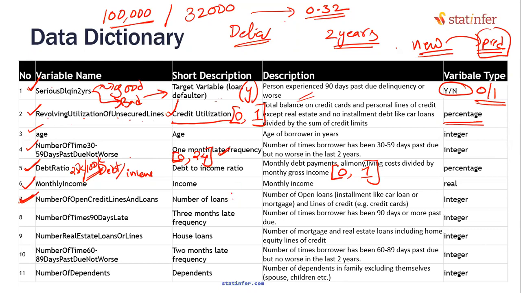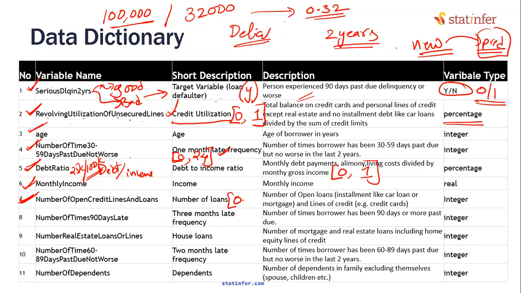There's a customer with 1 loan, or there's a customer with 8 loans. Who is risky? Obviously the customer with 8 existing loans has a high chance to go bankrupt. So number of loans, see, all of them are very good variables, isn't it? All of them are giving us a feeling that they are going to help us in predicting whether a customer will be good or bad.